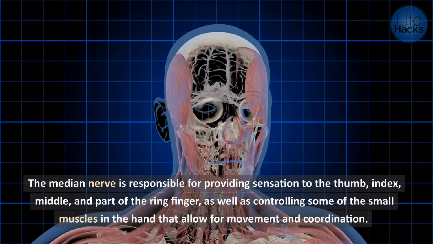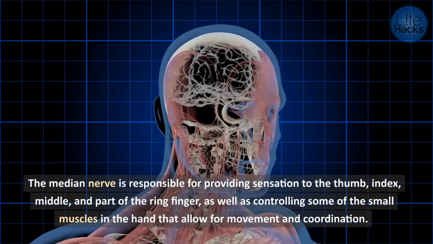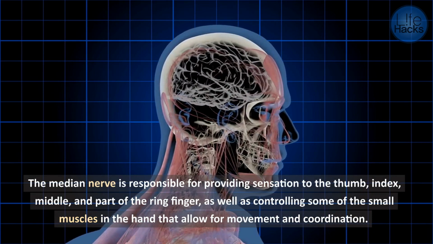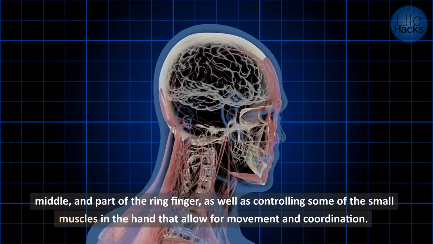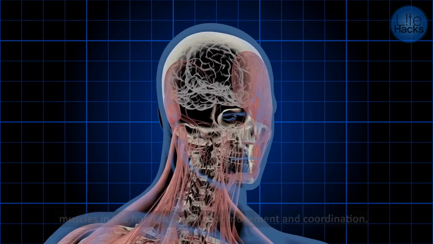The median nerve is responsible for providing sensation to the thumb, index, middle, and part of the ring finger, as well as controlling some of the small muscles in the hand that allow for movement and coordination.